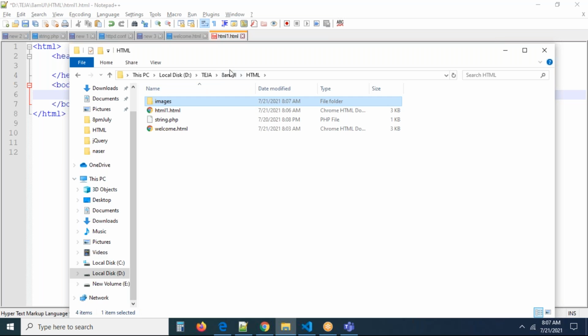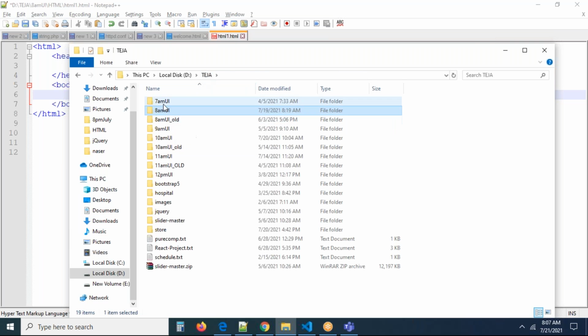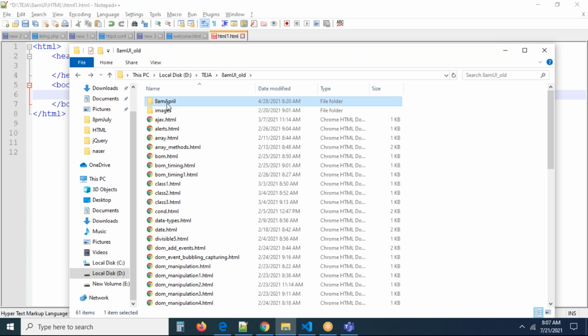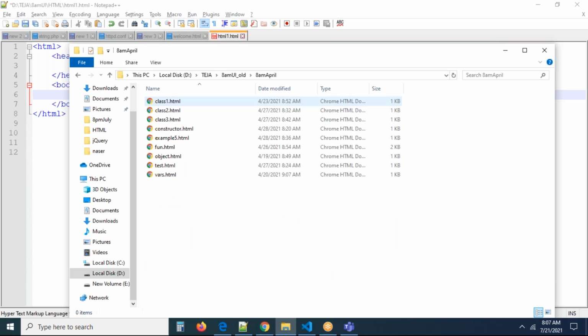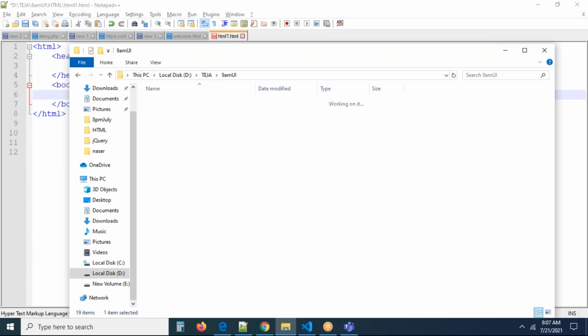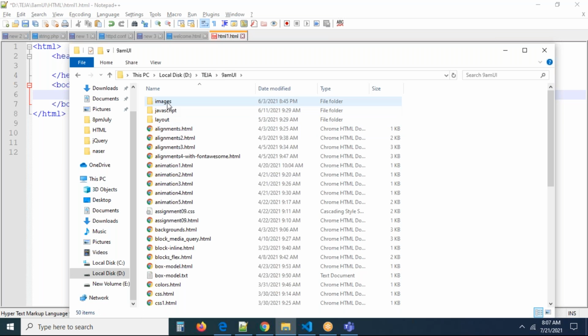So let me go and check, do I have any images folder? One minute, let me check. In the previous sessions, I have some images folders. So this is images. Oh, only one image is there. Okay, I don't have images. My God, one minute, guys. Yes, I think I can find a lot of images here.